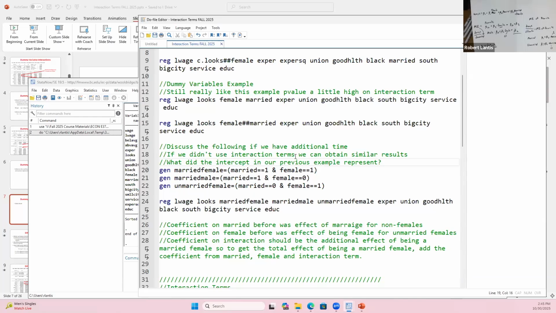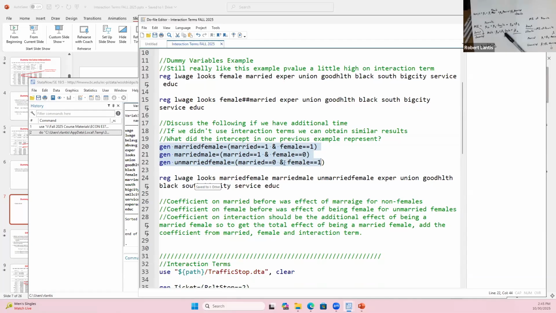What does this sound similar to? Go back a ways, to categorical variables, right? We had to leave one out so that we had a base group to compare to. If I have a categorical variable like the level of schooling, we had to leave one out. Essentially we're leaving out one group when we include this interaction term. So what you could do is instead create these variables where married female is equal to 1 if they're married and female. Married male is equal to 1 if they're married and not female. And then unmarried female will be married equal to 0, female equal to 1.